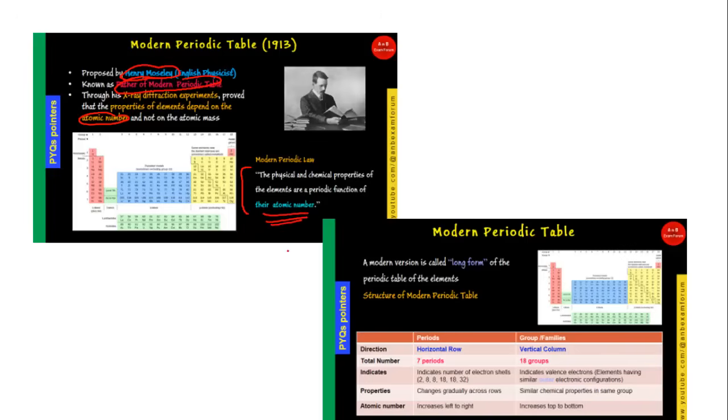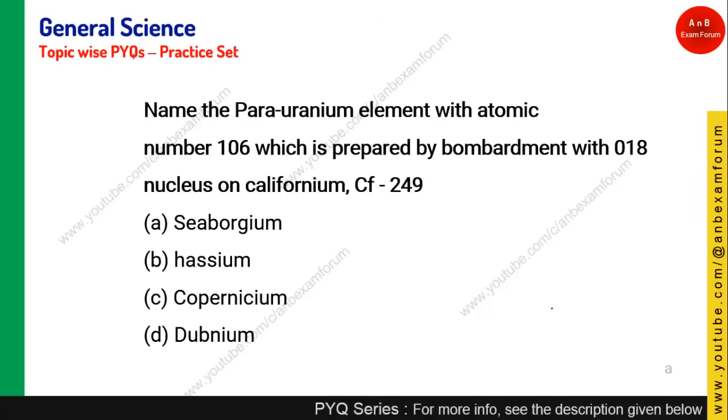Okay, and there are 2 forms, long form and short form, that I'm not going to discuss, but the important thing is that horizontal rows are called periods, whereas vertical columns are called groups. So all these are groups and all these are periods. Okay, let's see the next question.